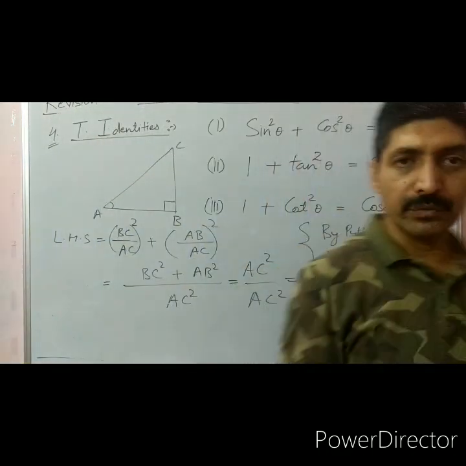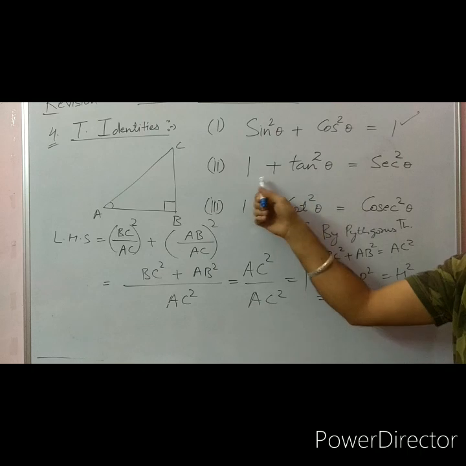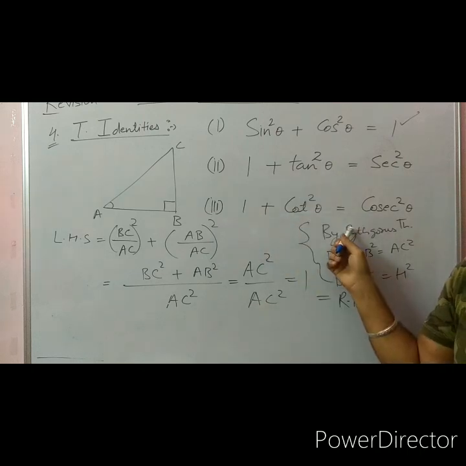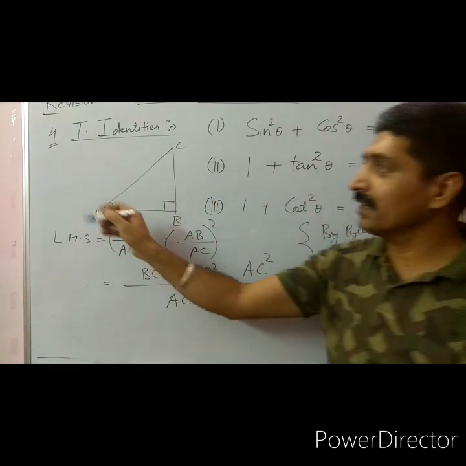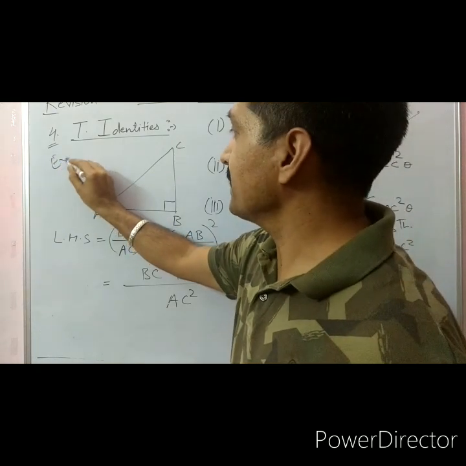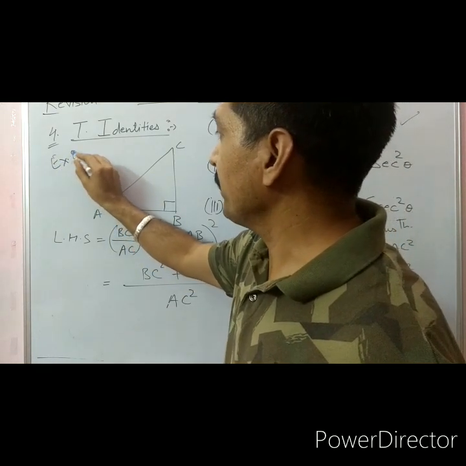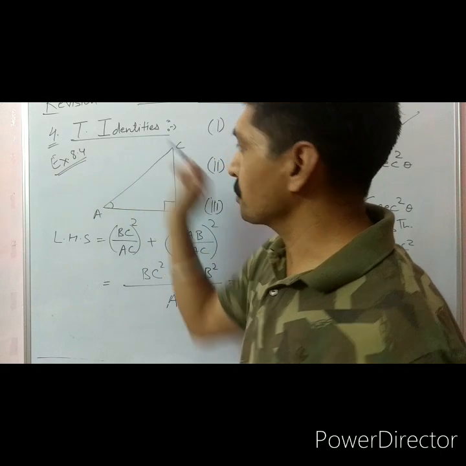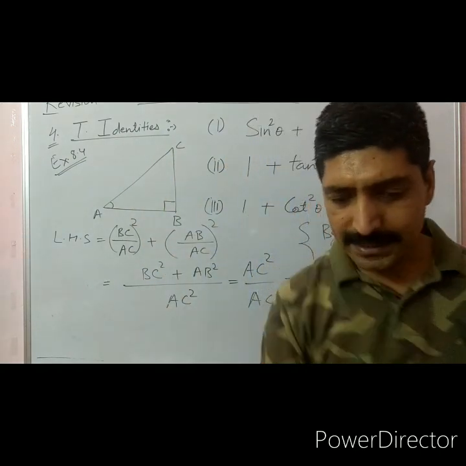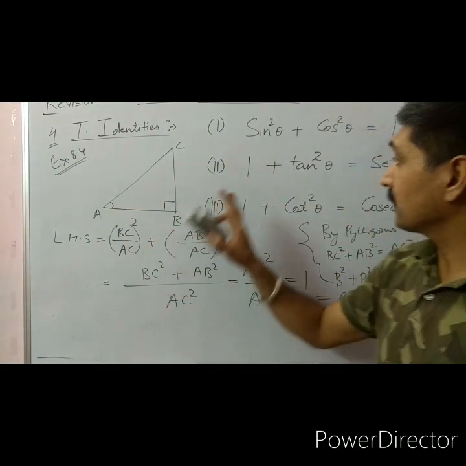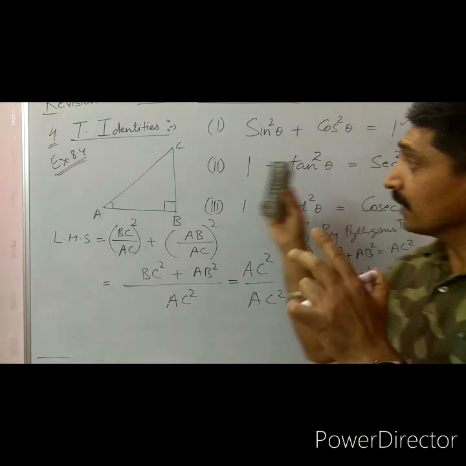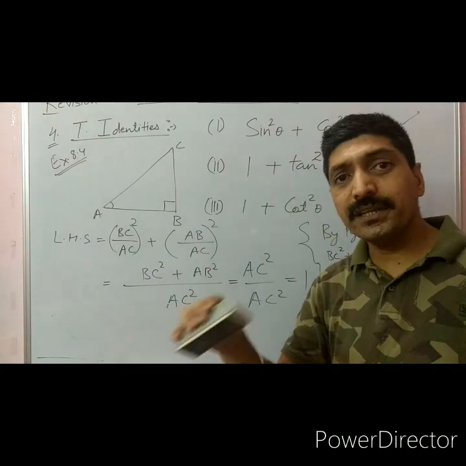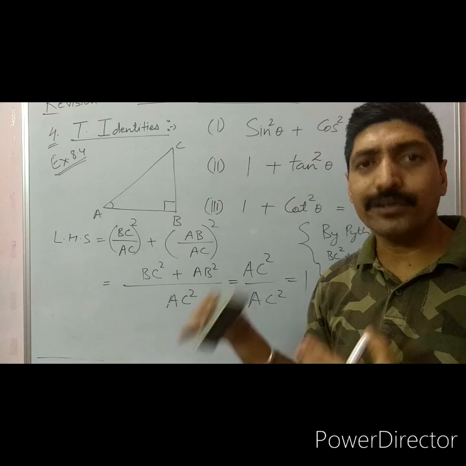Similarly, we can prove these identities. Now in the very beginning, in exercise 8.4, the very first and second questions, they are saying write all trigonometric ratios in terms of cosine, sine or tangent.